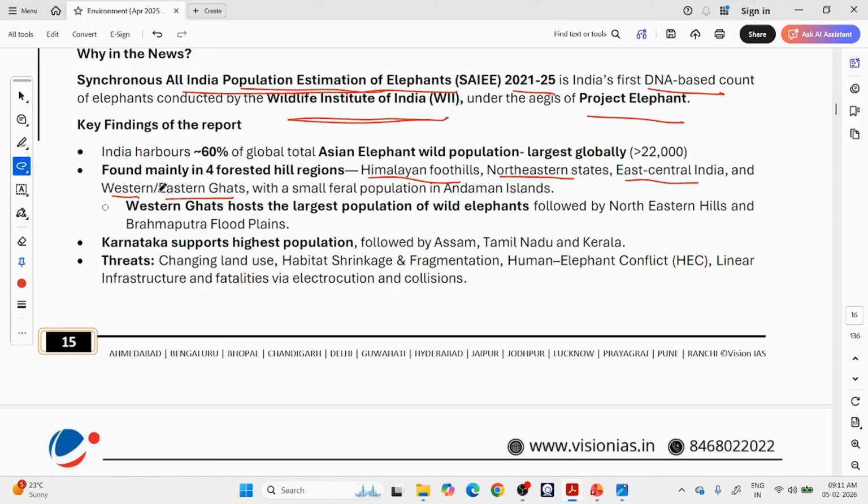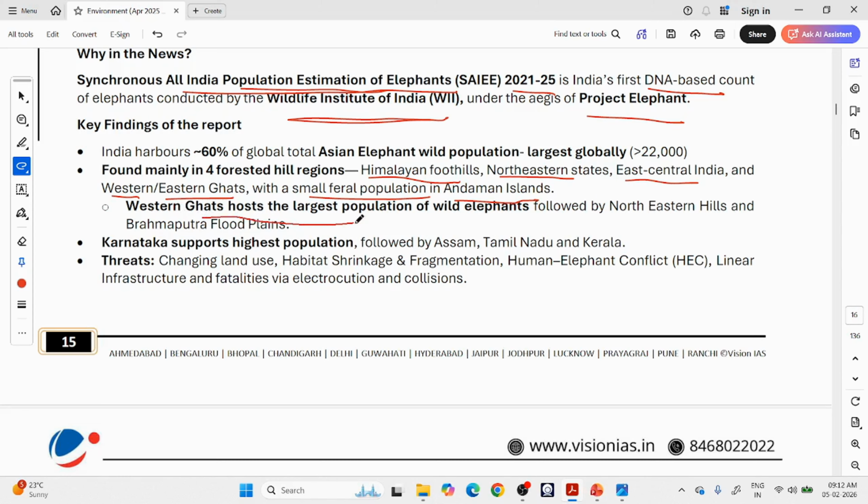Okay, Maharashtra, Karnataka, Tamil Nadu, Kerala. Then Eastern Ghats, again Karnataka, Andhra Pradesh, Odisha. Okay, with a small feral population, that means small wild population, in Andaman Islands. So you will also see elephants in Andaman. It is not linked to the mainland, but you will also see them in Andaman. So if a statement comes in prelims like elephants can be found in Andaman Islands, it is true.